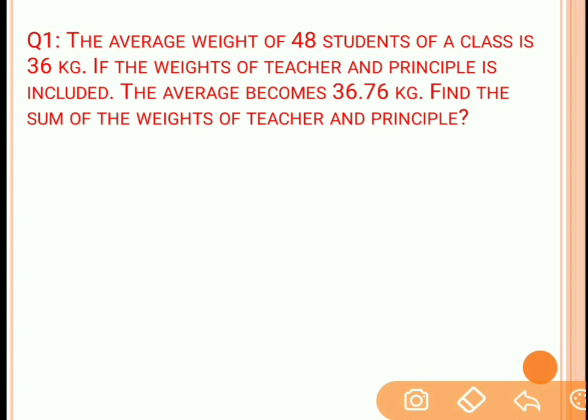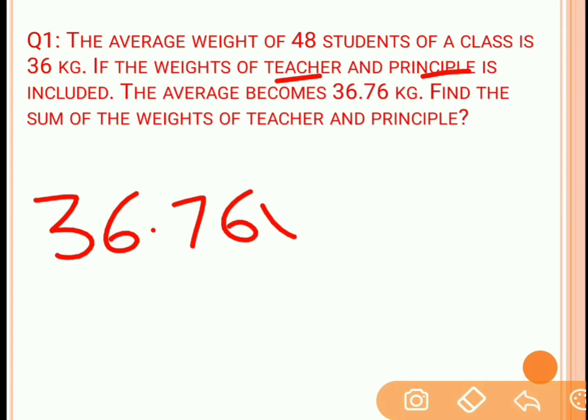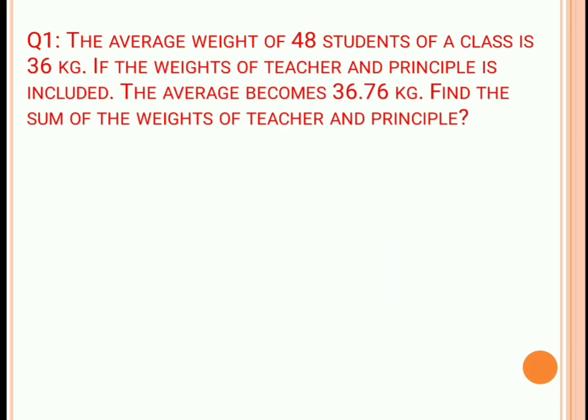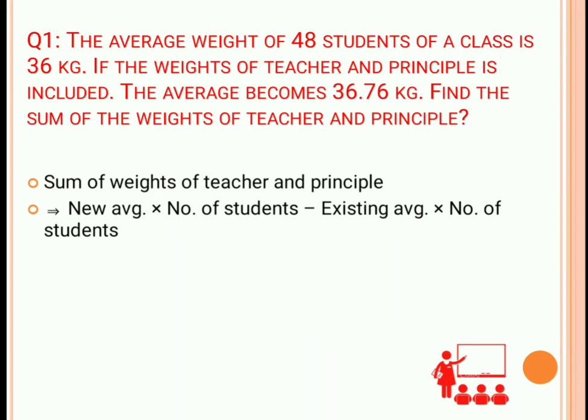Now if we consider the teacher and principal, then the average is 36.76 into how many people are there in this group? 48 students plus teacher plus principal. So 48 plus 2, there are total 50 persons in the group. So this is the second sum, and this second sum consists of the sum of all the weights of 48 students, teacher and principal. Now we got two sums over here. If we subtract those two sums, we will get the weight of the teacher and principal.